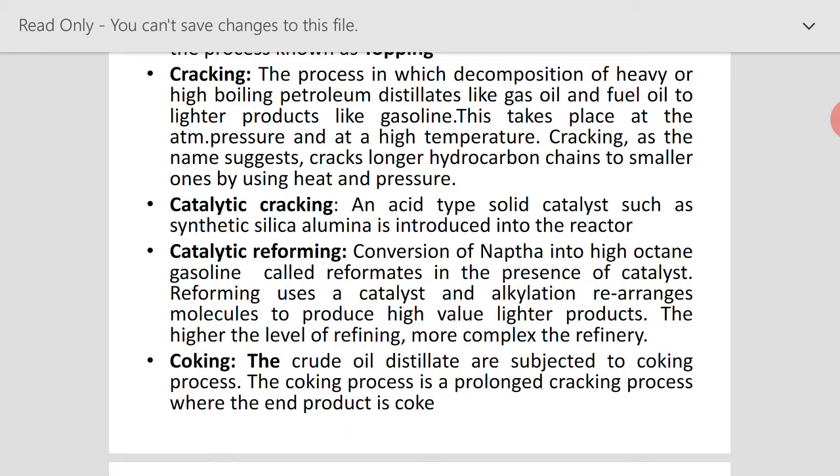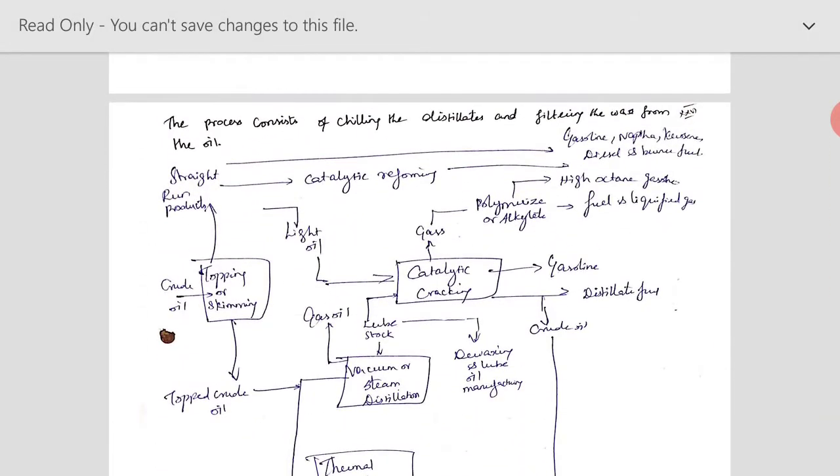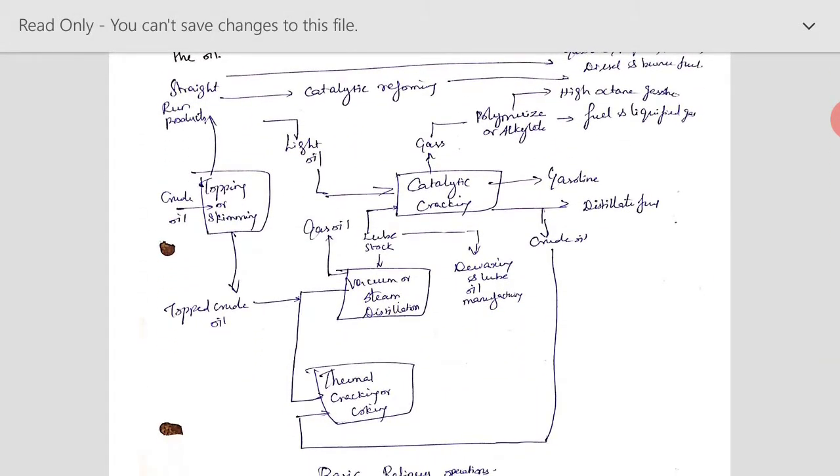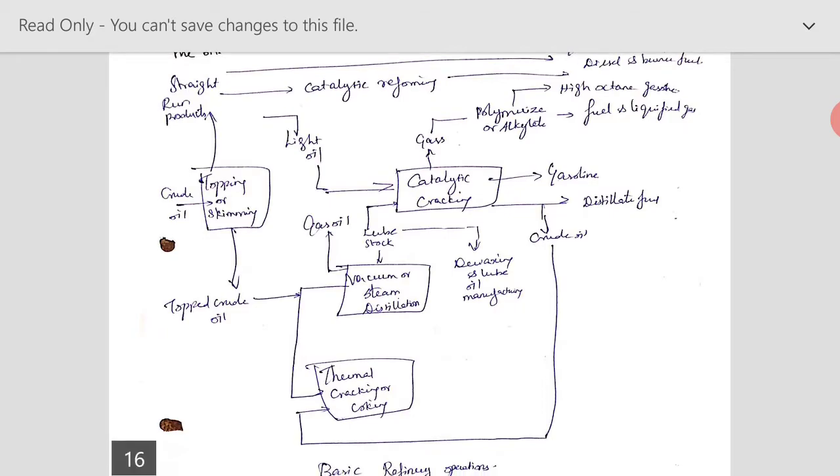And the last process is the coking process, where the crude oil distillate will be subjected to coking. What is coking? It's a prolonged cracking process where the end product is coke. So that is what we have shown here, this other process, which is thermal cracking or coking, where the cracking is done for a longer duration, and the final product we receive from this will be coke.